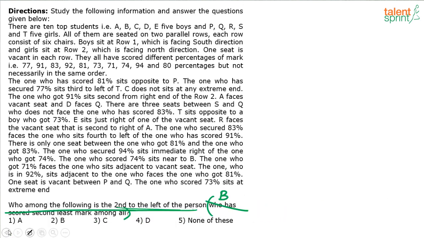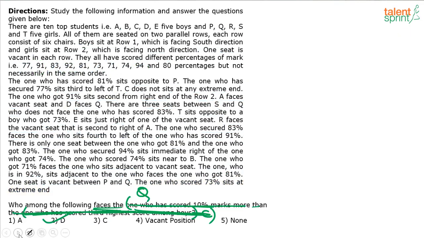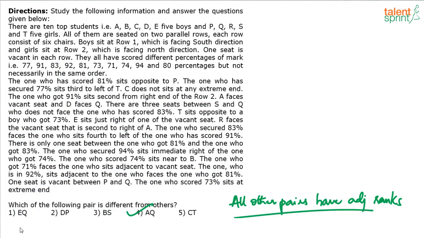Because you see, rank of A and Q, I'll tell you. The scores of A and Q are what? A has got 94, Q has got 91. So 94 and 91, but between 94 and 91 we also have 92 here. So A and Q cannot be adjacent ranked persons. Remaining all are adjacent ranked persons. Yeah, so that's a stronger reason.